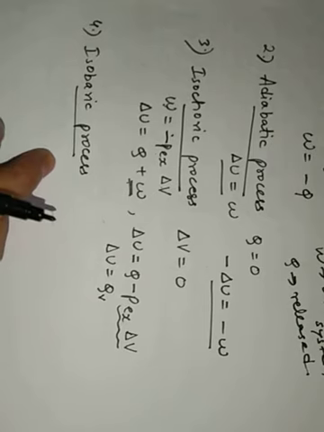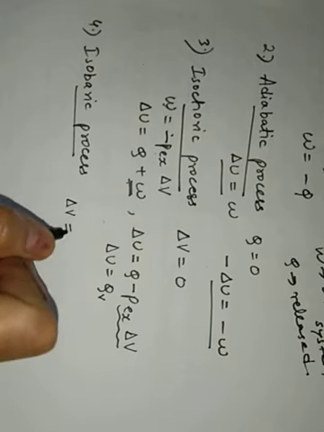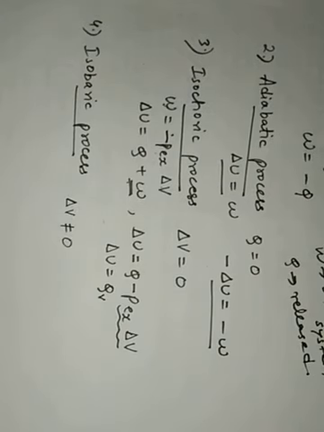Now most of the chemical reactions which we do, they are done in an open container at constant atmospheric pressure, for which there will be exchange of volume, because matter may go inside or outside of the system, means change in volume will happen. Okay, so delta V may not be equal to 0 when most of the processes I consider, which we do in open containers, at constant external pressure.